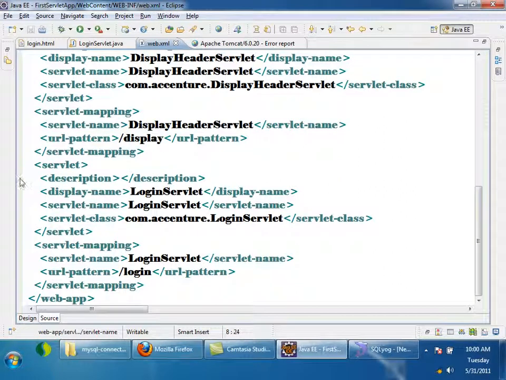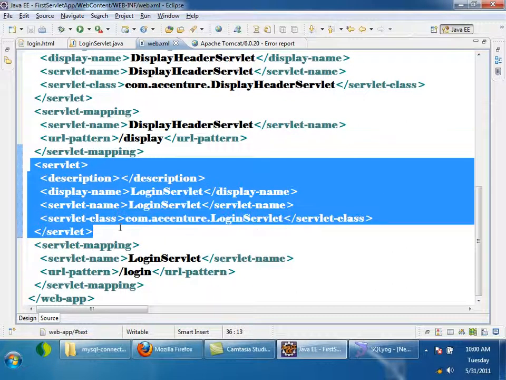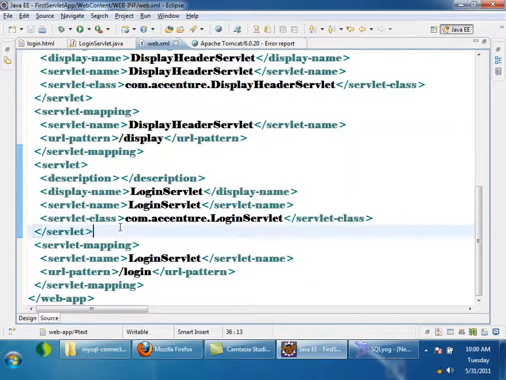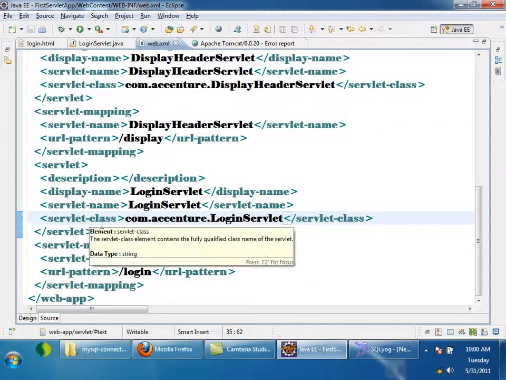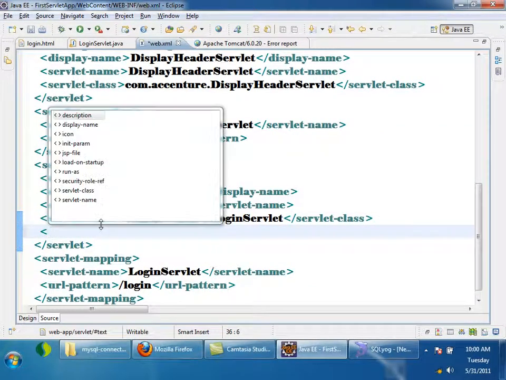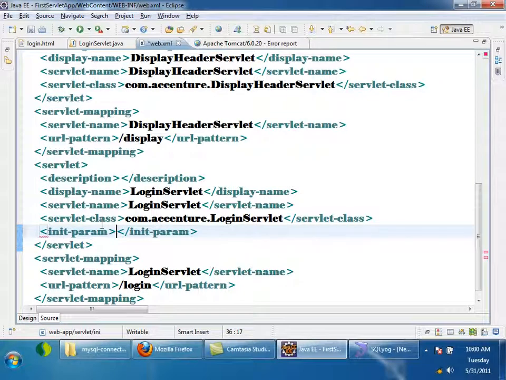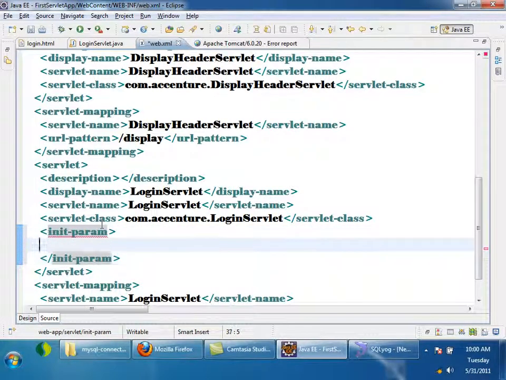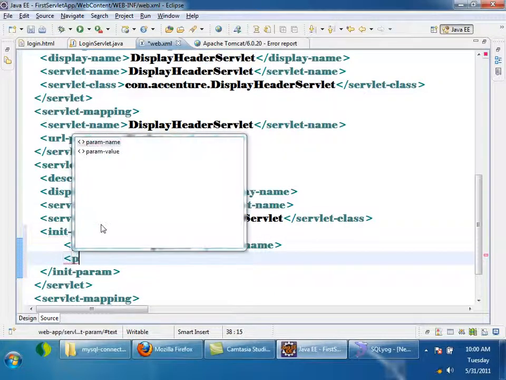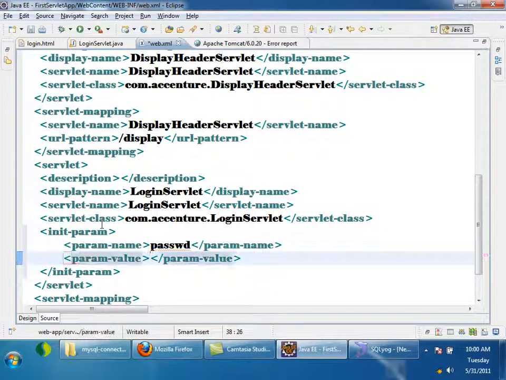In login servlet, this is the servlet tag for login servlet. Here in this login servlet tag, I will write a tag called init param, and I will write param name passwd, param value root. Okay.